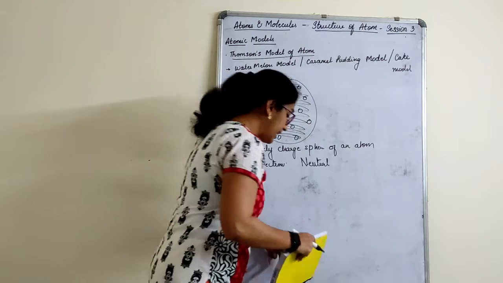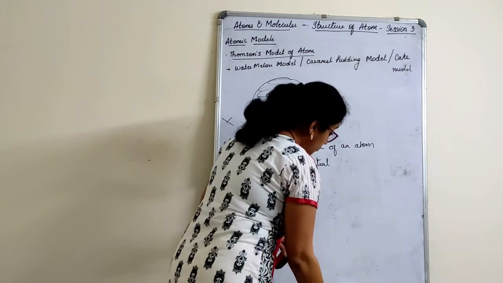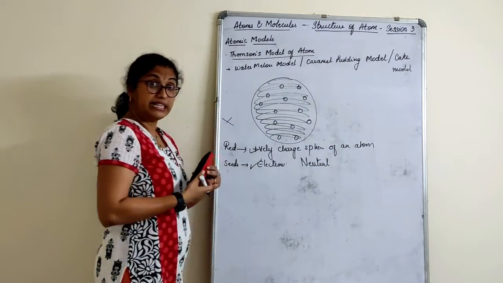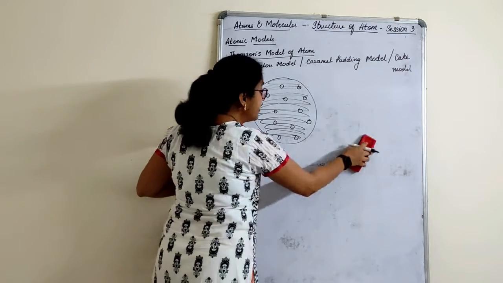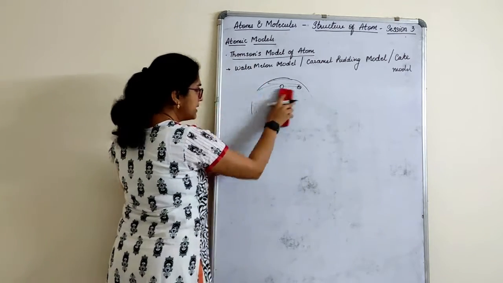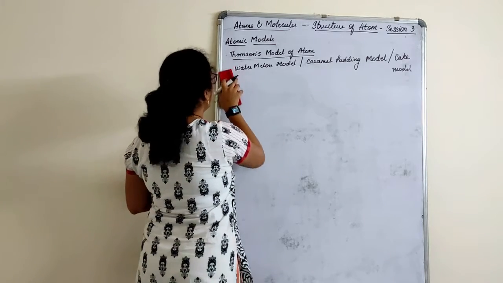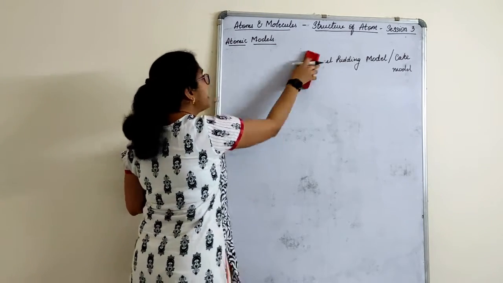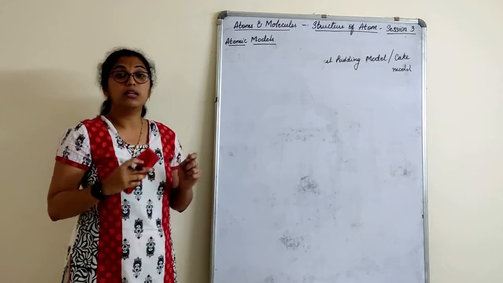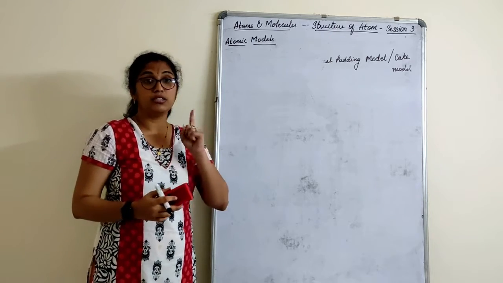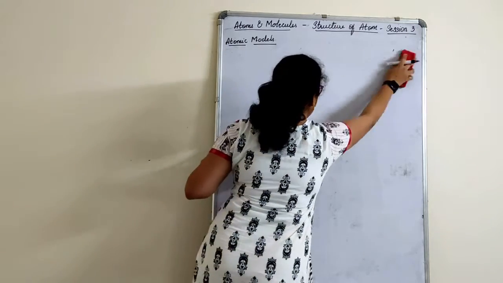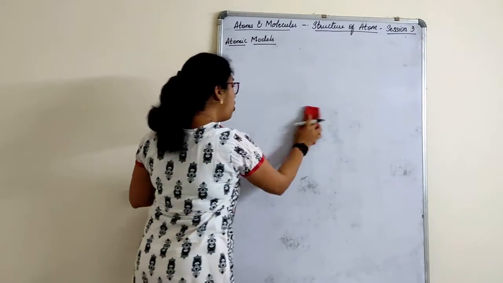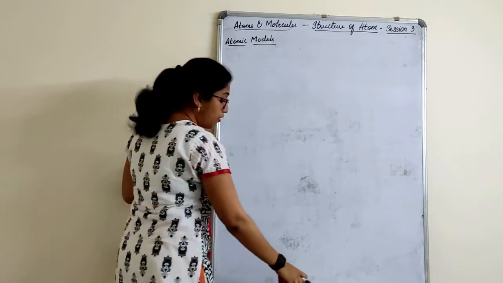Next came Rutherford's model. Now, Rutherford's model was quite interesting. He was almost there. But the one point he could not explain correctly was the position of the electrons. Otherwise, Rutherford gave almost the exact model of an atom.